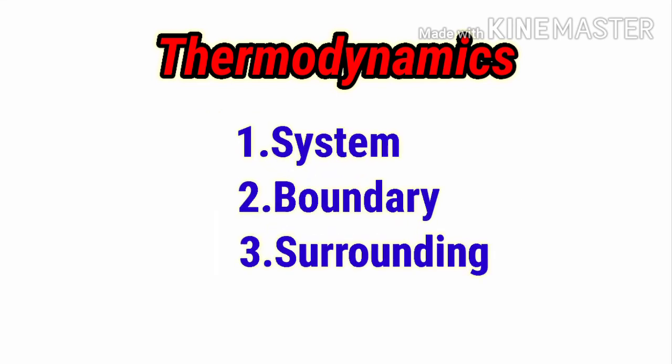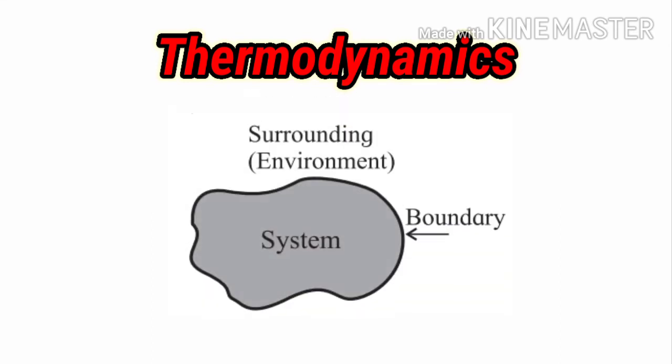Now one by one we will learn what is meant by system, boundary, and surrounding. These three concepts we will understand one by one. Suppose in this diagram you can observe there is one system, and there is one boundary surrounding the system, and there is another area, other than the system, beyond that boundary. These three things you are able to see in the diagram.